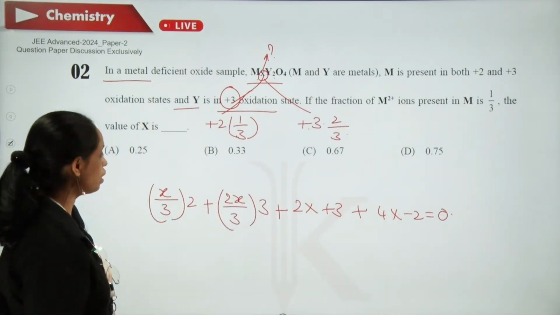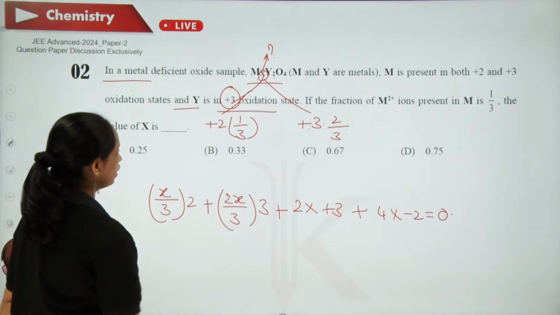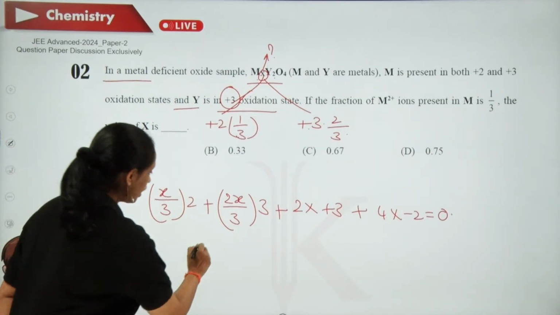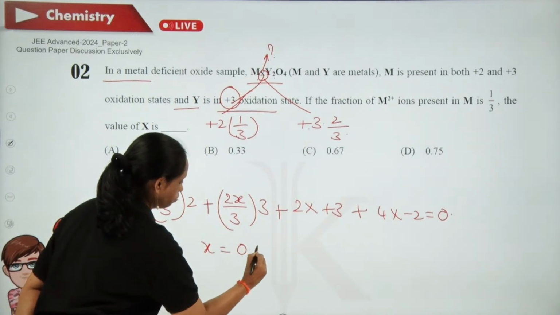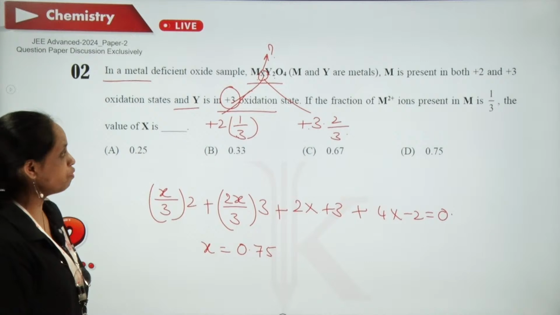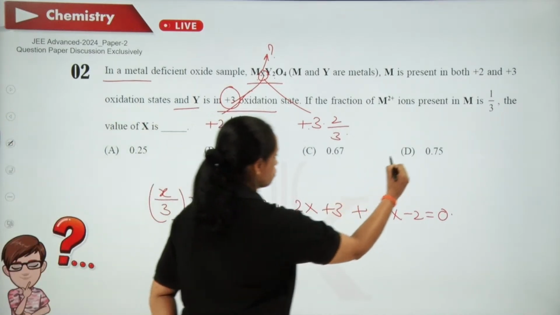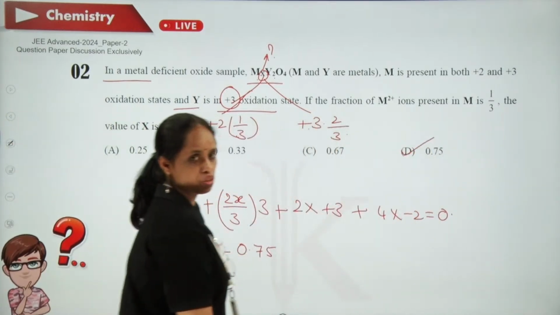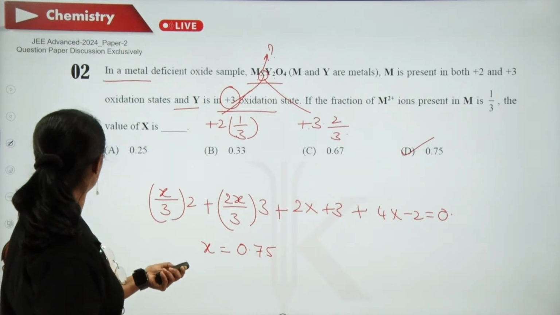When you simplify this, you will get the x value, and that x value is 0.75. So option B. It's also a direct one.